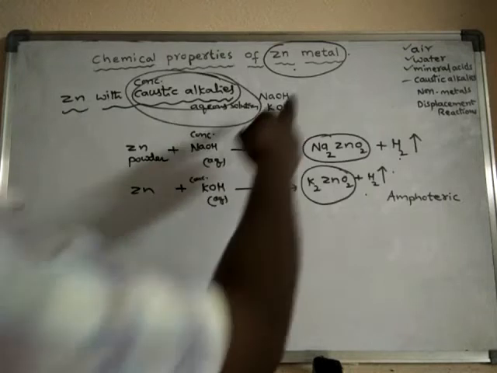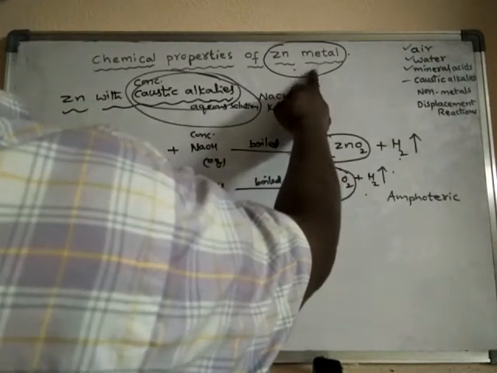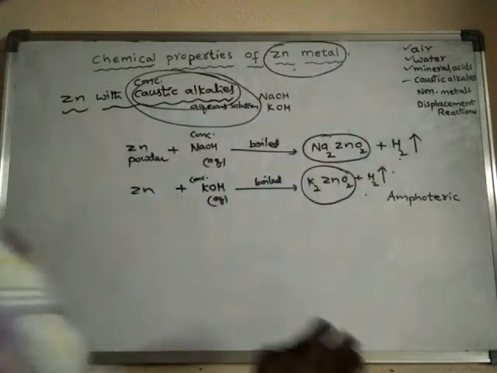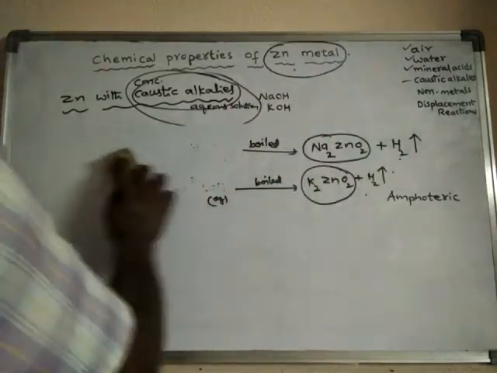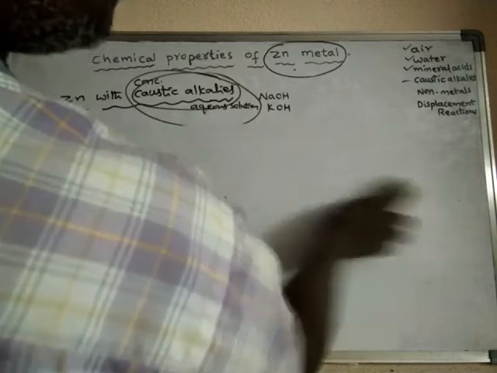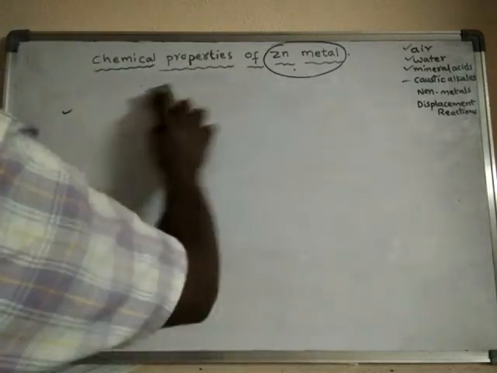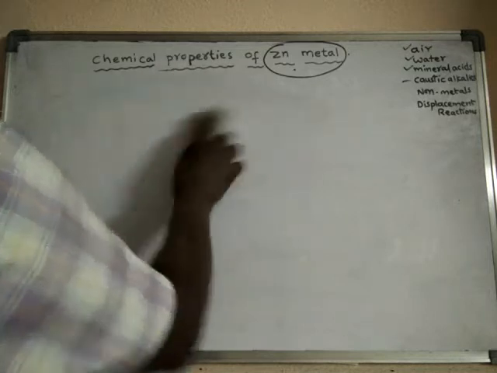Now we will learn about the chemical properties of zinc with non-metals. Zinc can react with the non-metals and form different compounds.